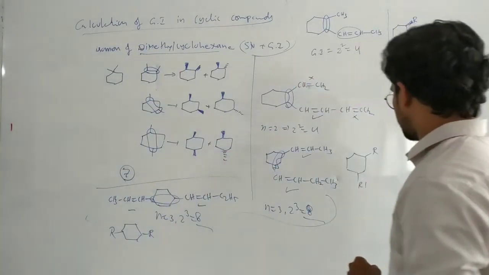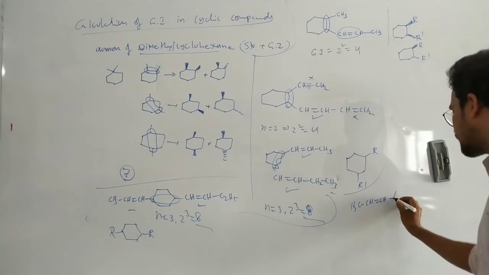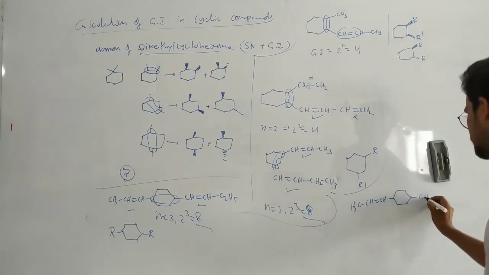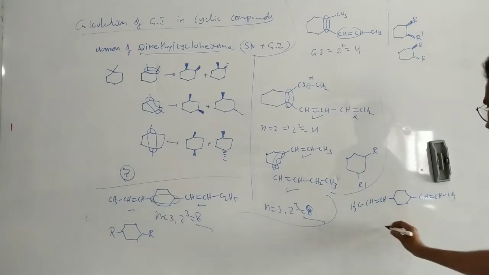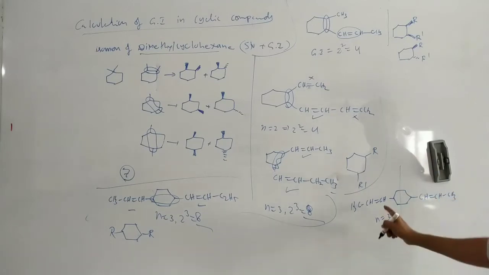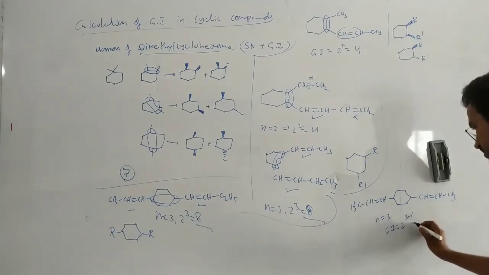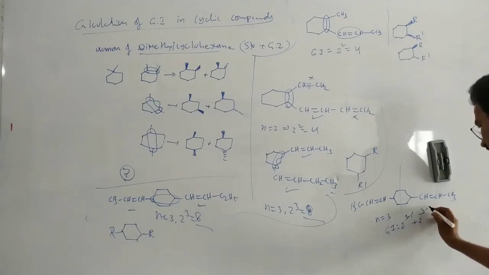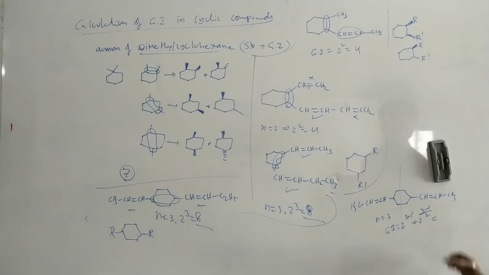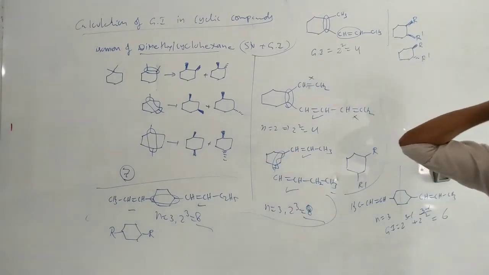Okay, unsymmetrical molecule. For suppose a CH3 CH double bond CH, CH double bond CH, bond CH3. Here n equals 3, but the molecule is a symmetric molecule. On both sides same, it can be cut into equal halves. So n equals 3, so we have to use the formula 2 power of 3 minus 1 plus 2 power of (3 minus 1) by 2. That means 6 isomers. Okay, for this one 6, for this one 8 isomers. Okay, that's it. So write down this one.